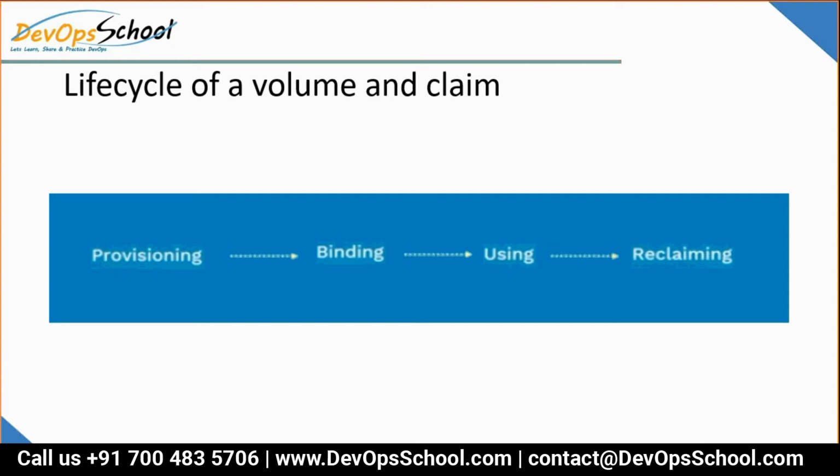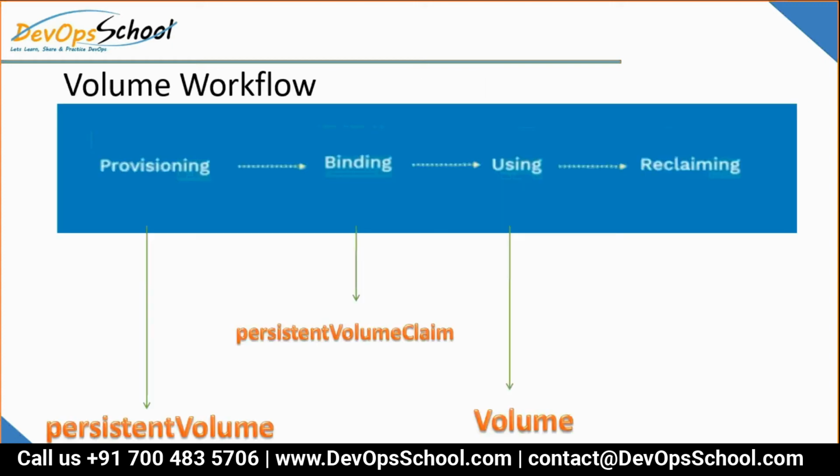Right. So guys, there are two ways to provision. How can we provision? There is one API resource which we have for provisioning, and that is called persistent volume.